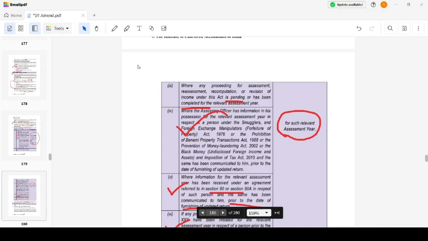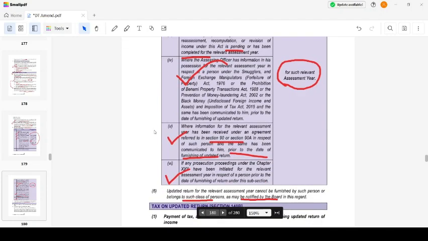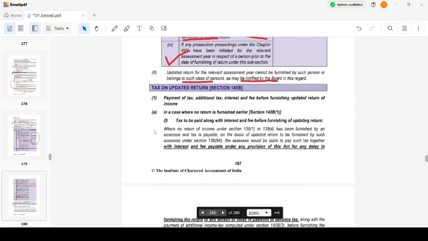Then, where information under section 90 or 90A regarding non-compliance is received, I will not allow the updated return. And if he is involved in prosecution under Chapter 22, then I will not allow him to furnish the updated return, and any other case as may be specified by the Board.